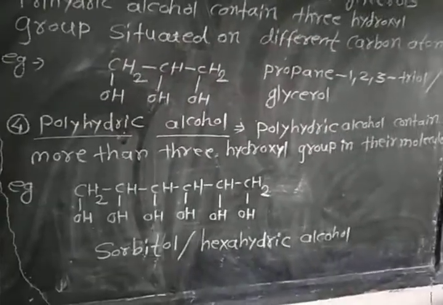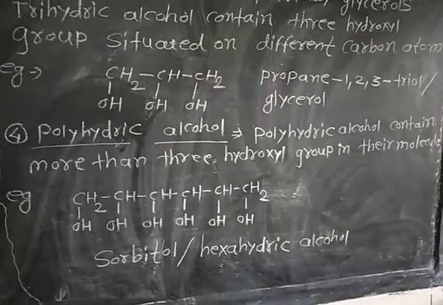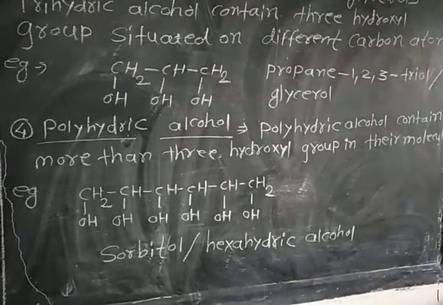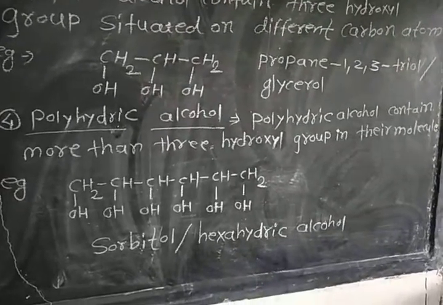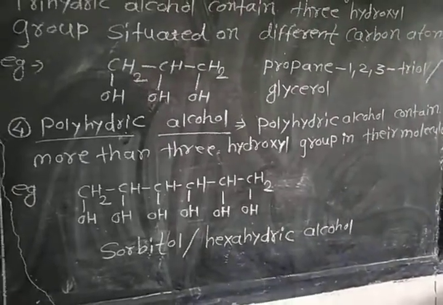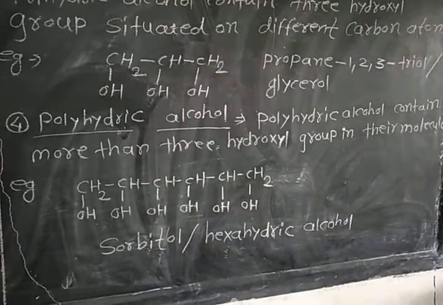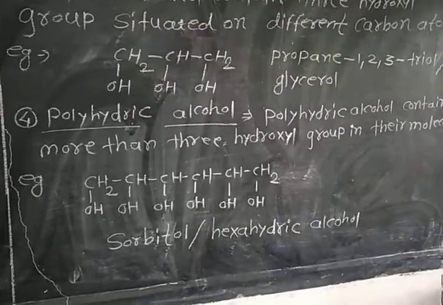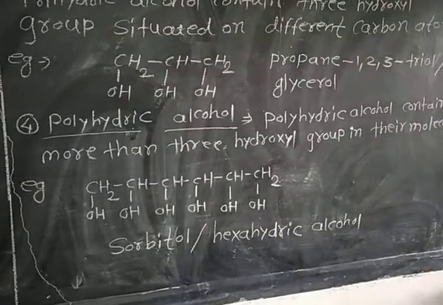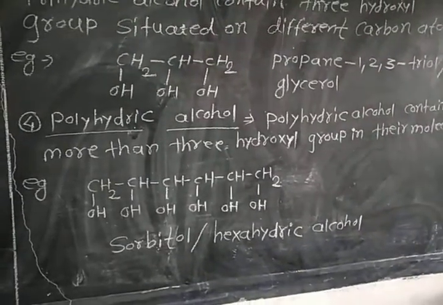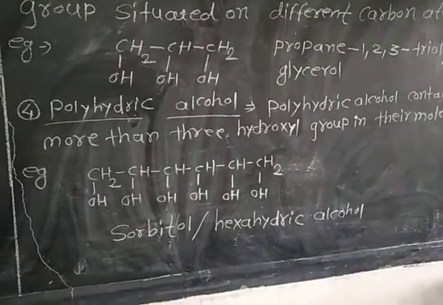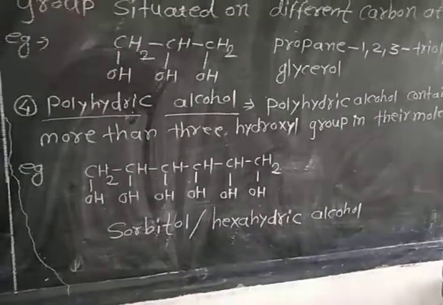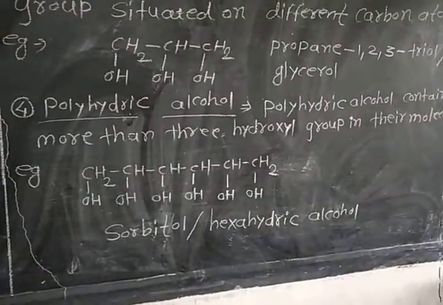The next and final type is the polyhydric alcohol. As the name poly indicates, polyhydric alcohols contain more than three hydroxyl groups in their molecule. We already know the names of compounds which contain three, two, and one hydroxyl group. The compounds which contain more than three hydroxyl groups are called polyhydric alcohols.